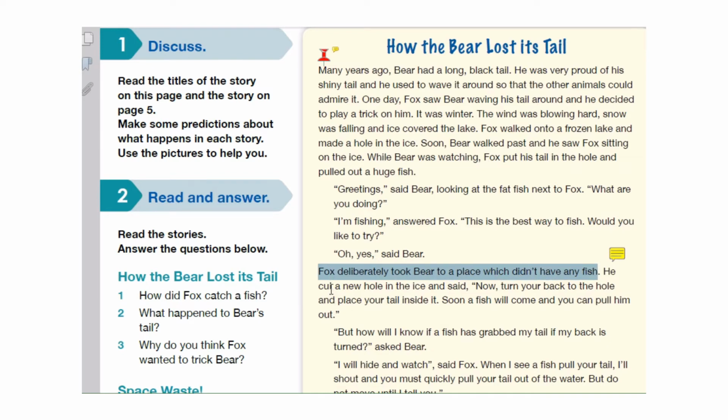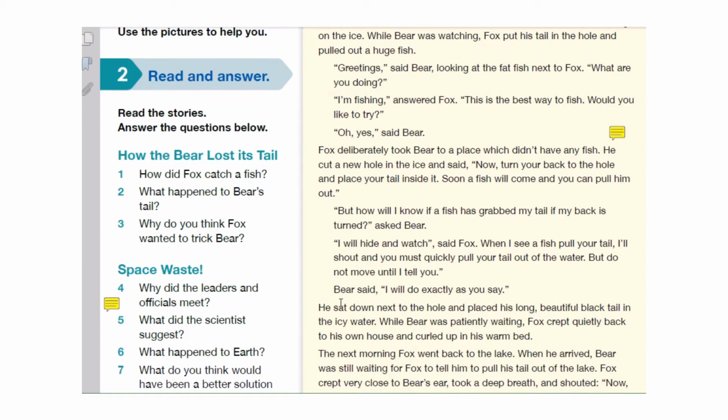He cut a new hole in the ice and said, "Now turn your back to the hole and place your tail inside it. Soon a fish will come and you can pull him out." Him, it means the fish. You can pull the fish out. "But how will I know if a fish has grabbed my tail if my back is turned?" asked the bear.